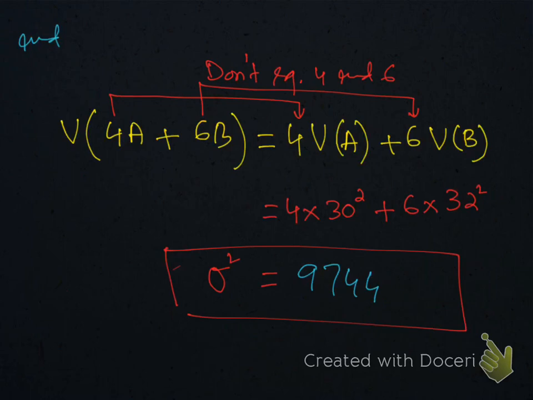Now this is very important. While working for variance, be careful. Just copy 4 here because 4 is not a multiple of A. Just copy 6 here because 6 is not a multiple of B. And this is the answer of the variance.